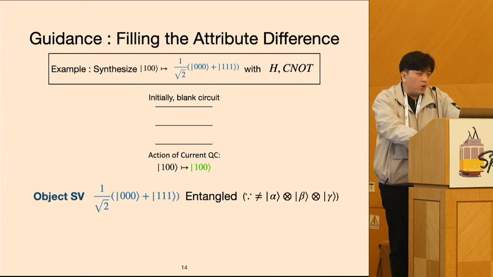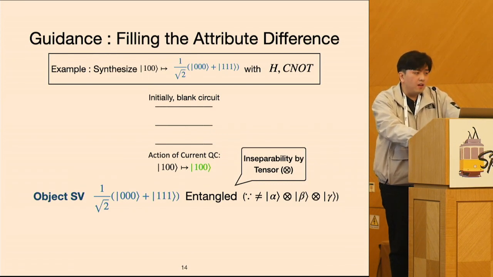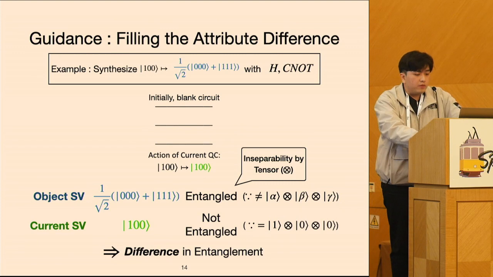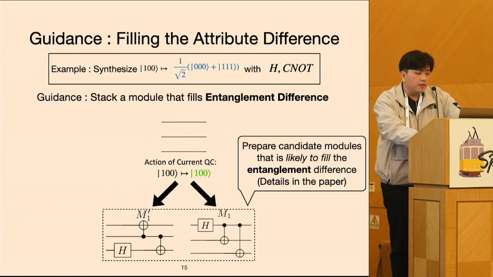For the blue-colored object state vector, through calculation, we can check that the object state vector is entangled. Entangled is a terminology in quantum physics, but mathematically, we can understand it as inseparability by tensor products. In contrast, the output state vector of the current quantum circuit is not entangled. Hereby, we derive the attribute difference between them as entanglement. Then our guidance goal becomes appending the module that fills the entanglement difference. We prepare the candidate modules likely to fill the current entanglement difference, although the detailed method will be skipped for now.